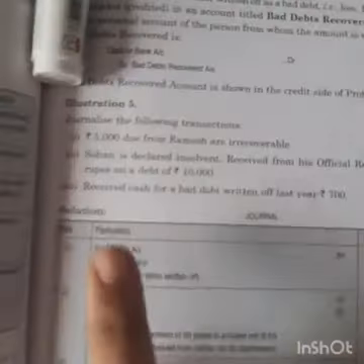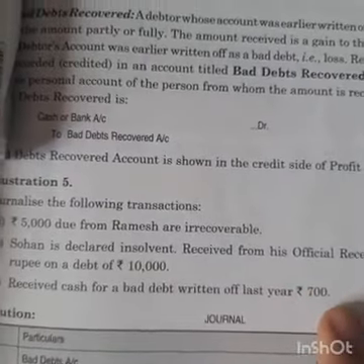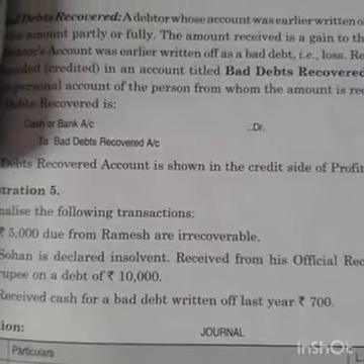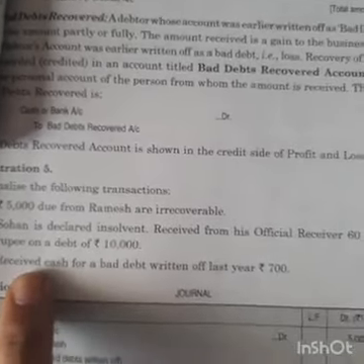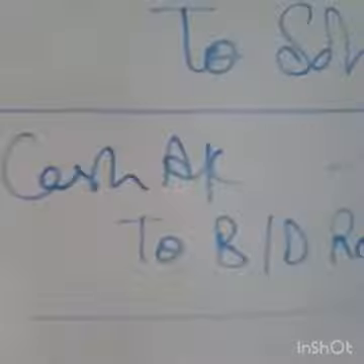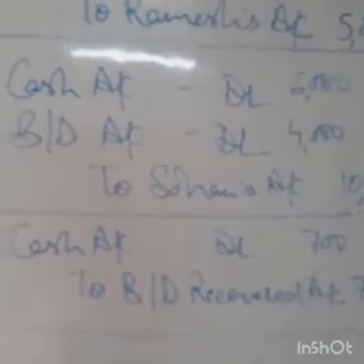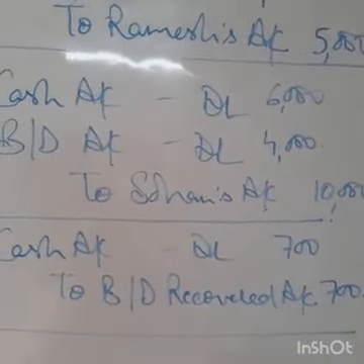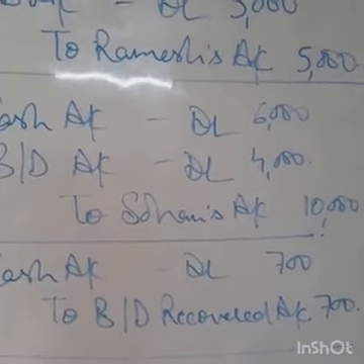Next is received cash for a bad debt written off last year. That means earlier we wrote off a bad debt of rupees 700. Now it has been recovered. So it is a gain for the business, an income for the business, and cash is coming into our business. So cash will be debited with rupees 700, to bad debts recovered account for rupees 700. So the entry is cash to bad debts recovered.